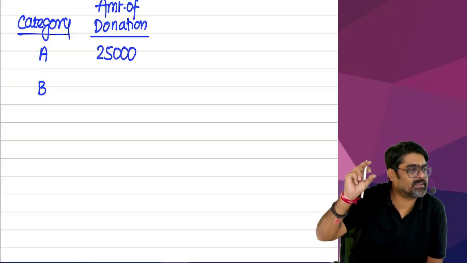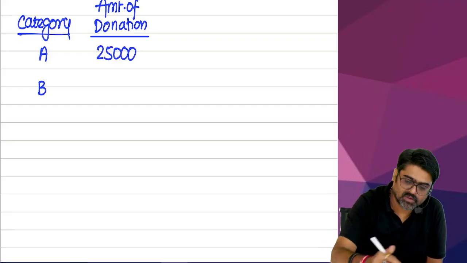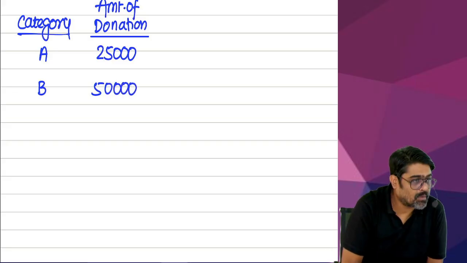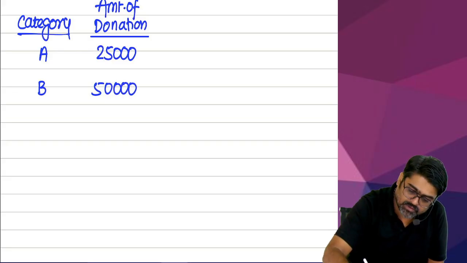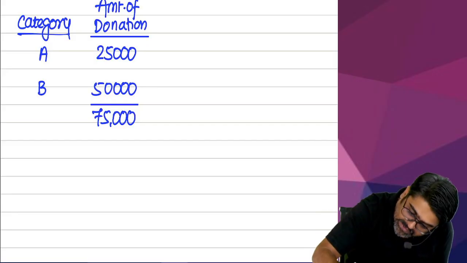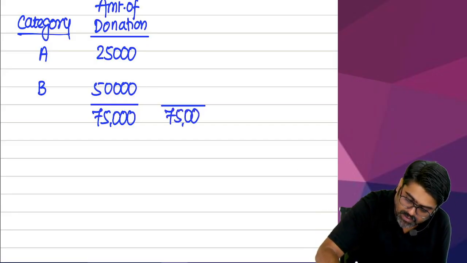And there are certain institutions in category B. How much are you donating to those institutions? Say 50,000. How much is the total? Total 75,000. Is there any qualifying limit on this donation? No. Meaning the entire 75,000 donated by you will qualify.